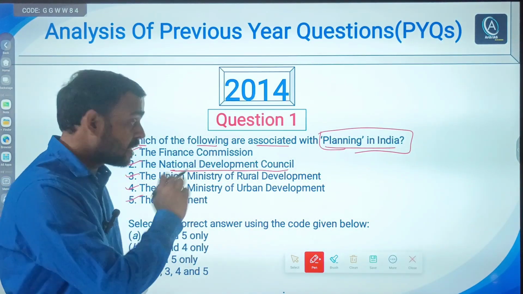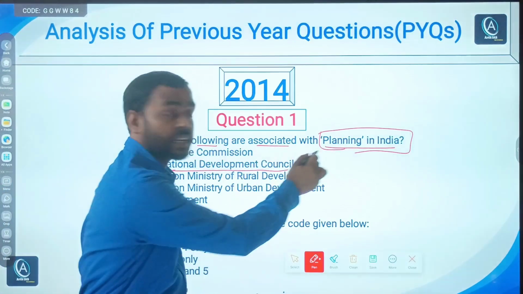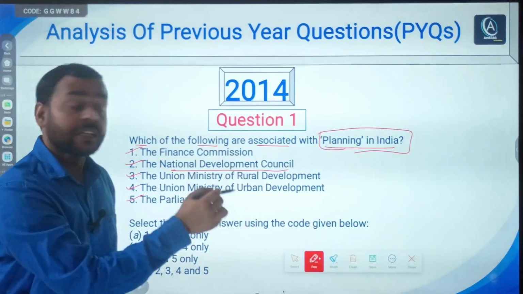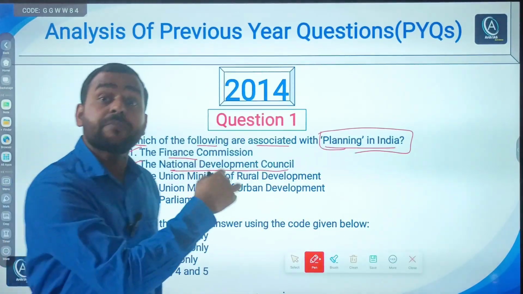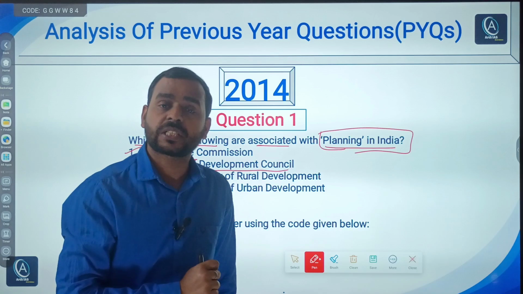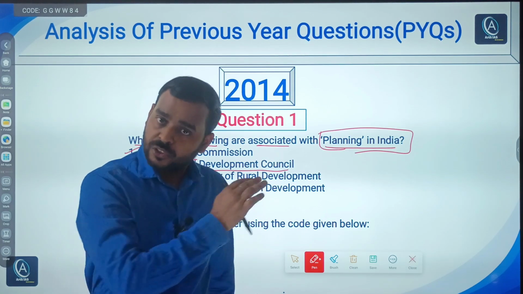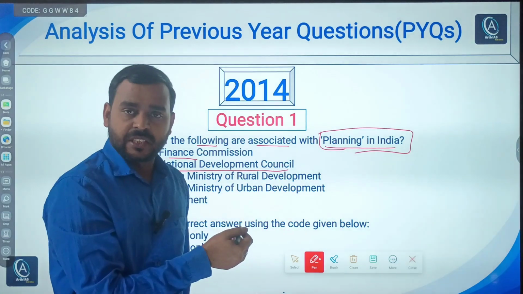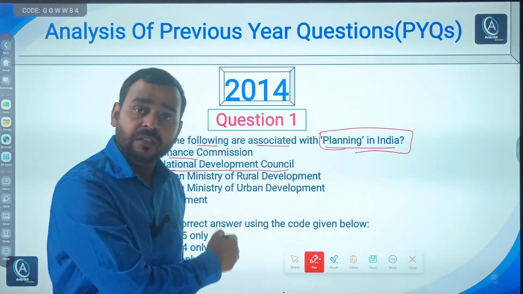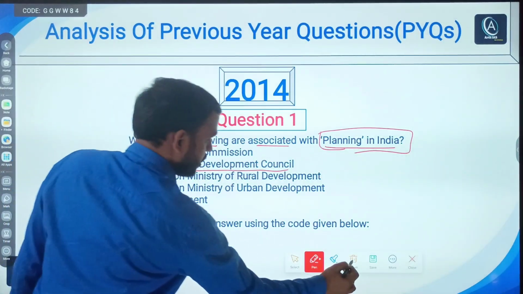What happens is that generally, though the question is not repeated, topics are repeated, and sometimes the options become the question for the next year. This is a kind of hint from the side of UPSC. So you should be aware of these things. Be very careful while solving the PYQs. So let's again read the question.